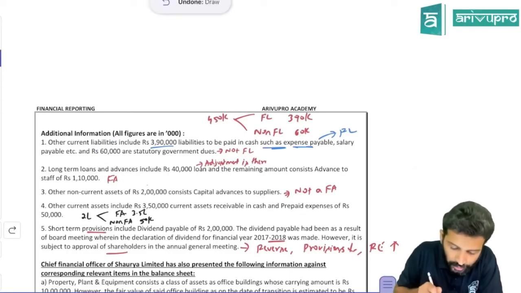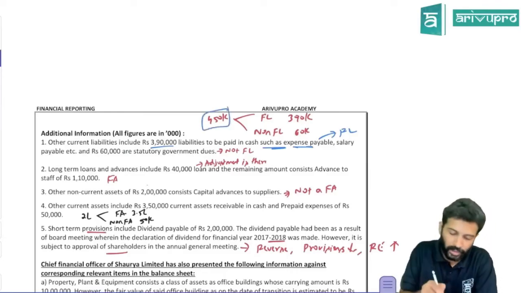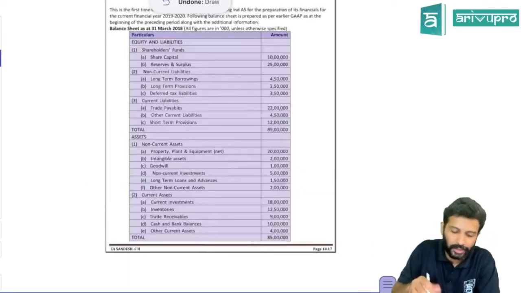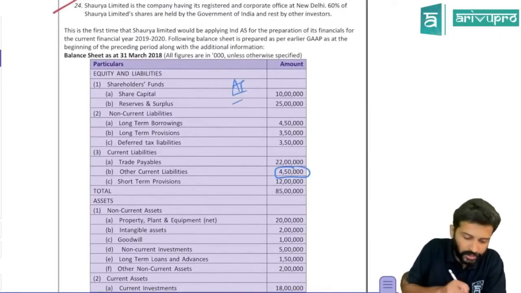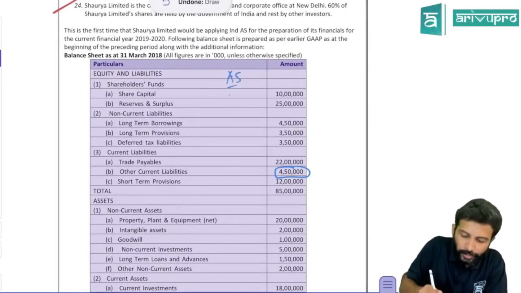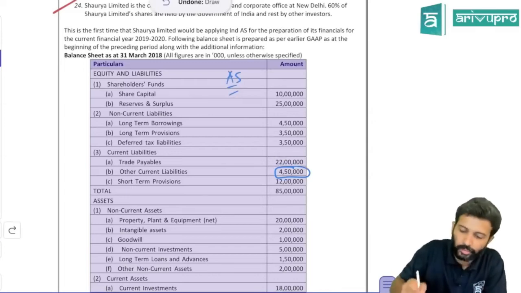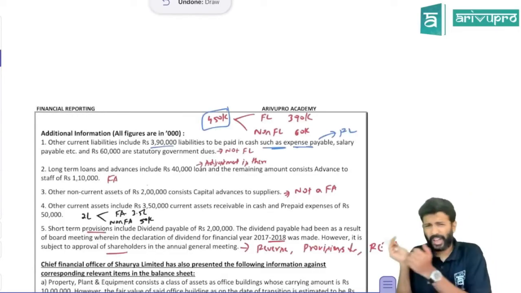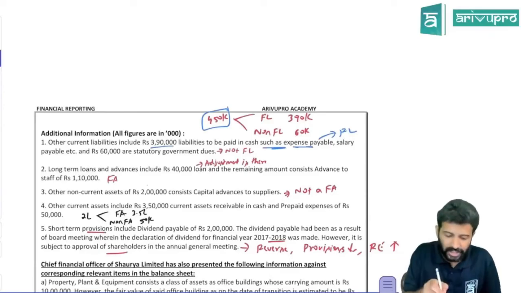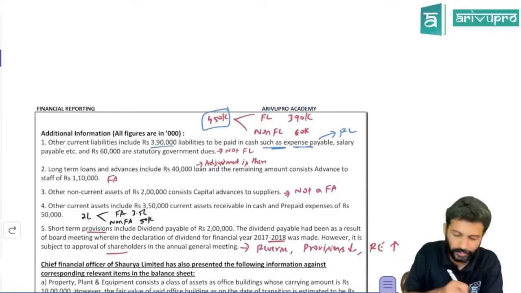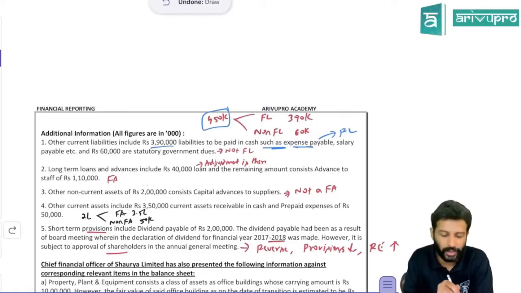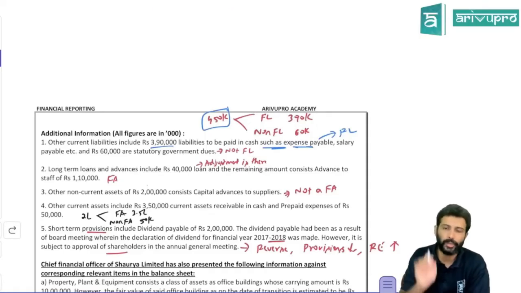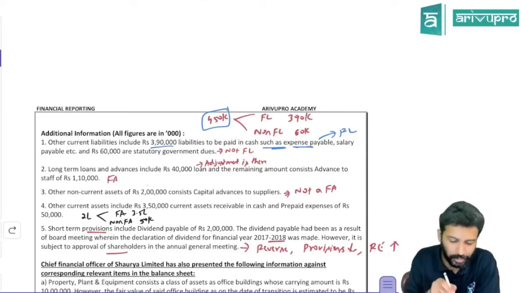In the question, I've given the data here only. You will be able to see other current liability as 450. This is as per accounting standard, okay? This data is as per AS. As per accounting standard, the total of other current liability is 450. So here, as per IND AS also, you will show it. But in this 450, the financial liability portion is 390, and the non-financial liability portion, or other current liability portion, is 60,000. So that split-up you need to do, you need to be comfortable.